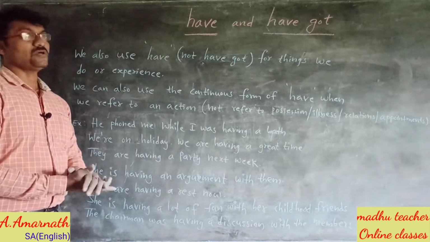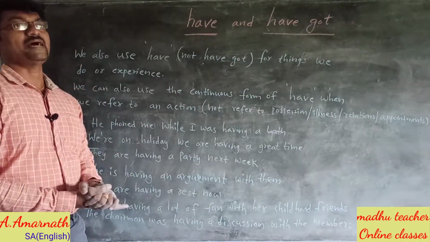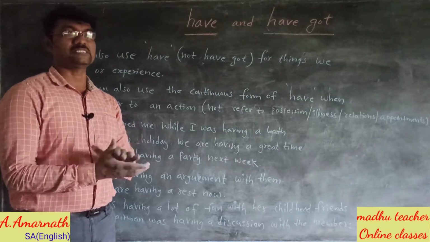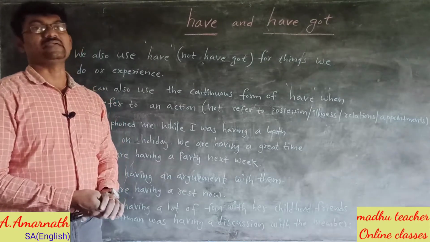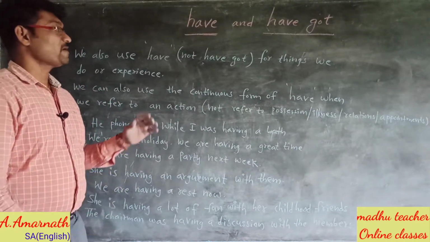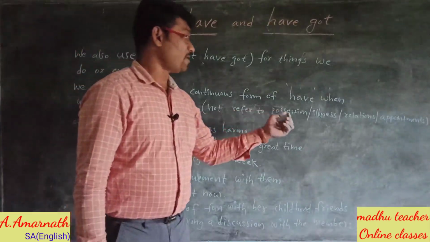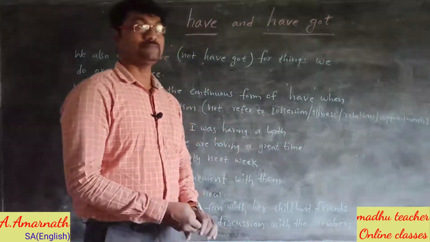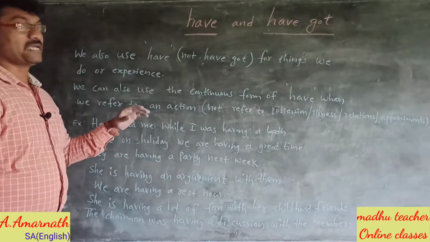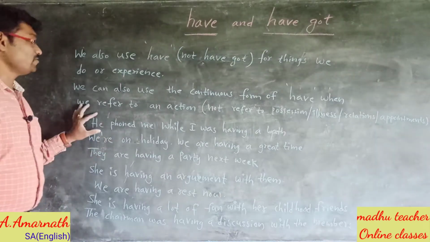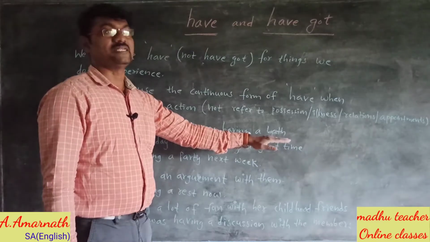For example, you don't say I am having a car, because we must say I have a car. We don't use the ing form of have to talk about possessions, illness, but we can use it to talk about certain actions.